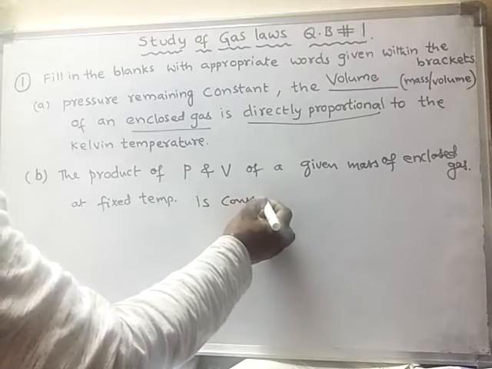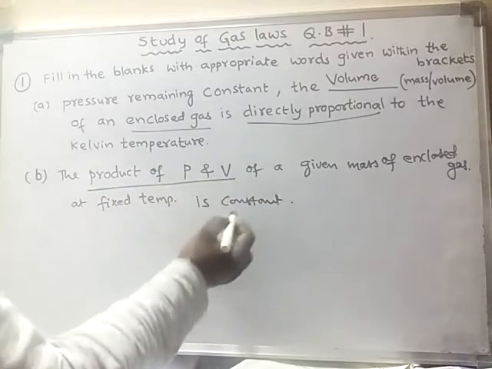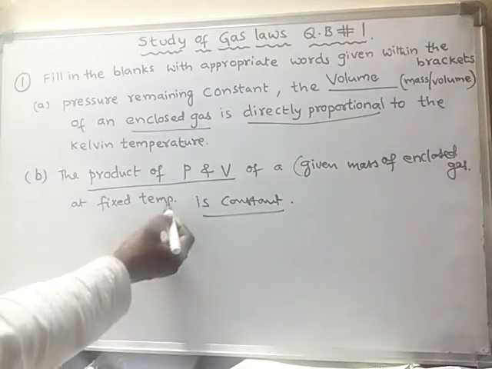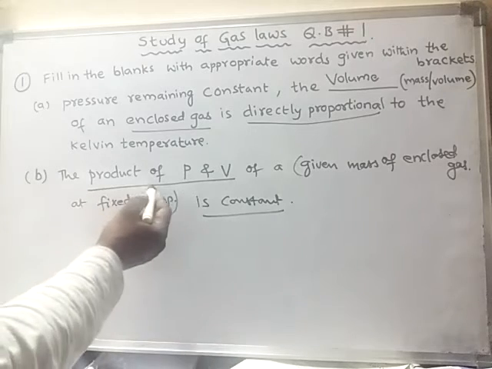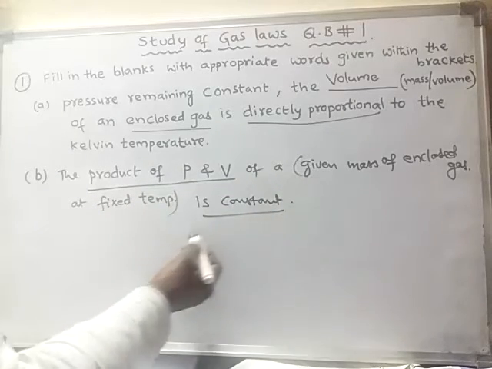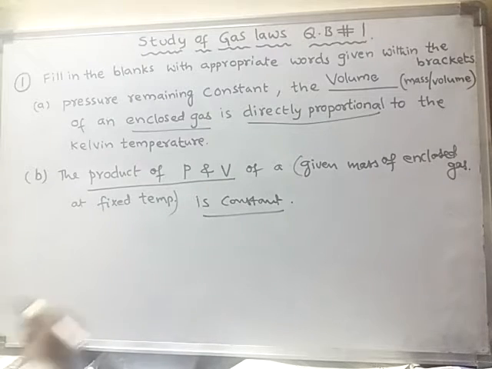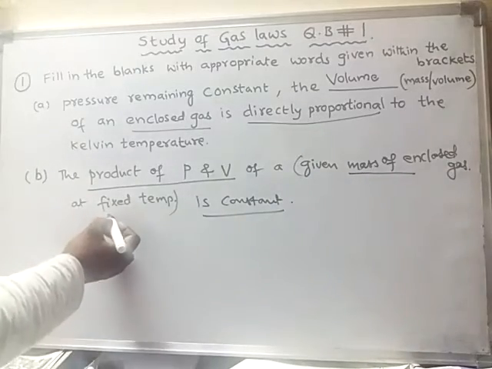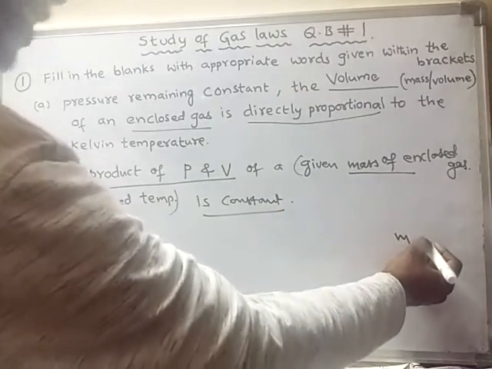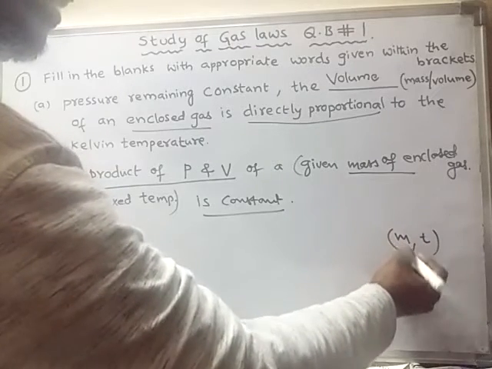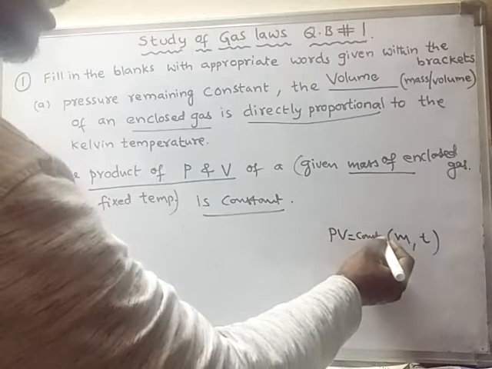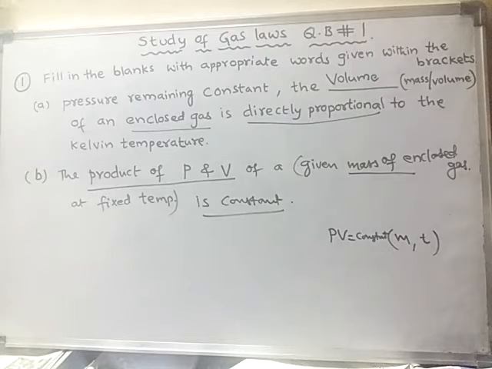That means the product of P and V is constant at a given mass of a gas and fixed temperature. The product of P and V of a gas is always constant. So the mass of the gas is constant, and the temperature is constant, what happens? The product of pressure and volume will also remain constant.